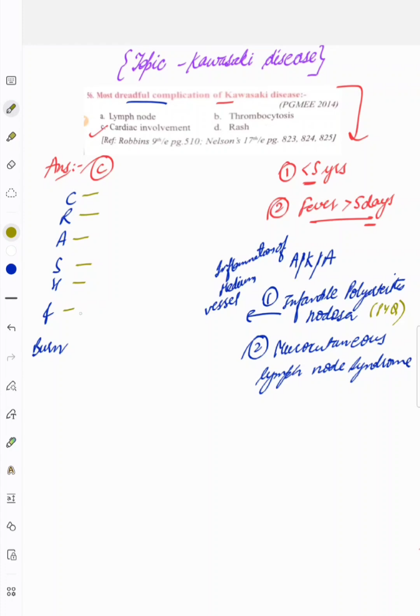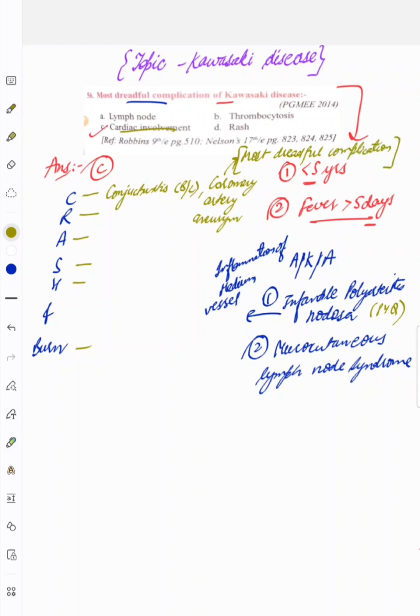So now we start the mnemonic. From C, it is conjunctivitis, that is bilateral, and from C here you also remember coronary artery aneurysm. As the question is also saying cardiac involvement, from here we learn it is the most dreadful complication. So a child comes having fever more than 5 days, the age group is less than 5 years, and also there is cardiac involvement, like that you can say. Rash and strawberry tongue are also present in Kawasaki. We'll learn it in that mnemonic. Most dreadful complication, so here one question is solved.